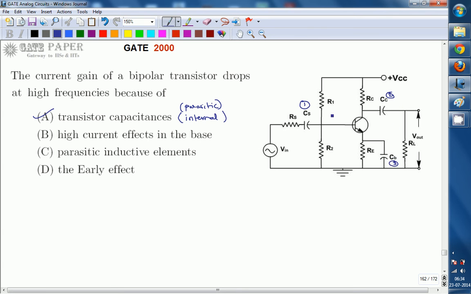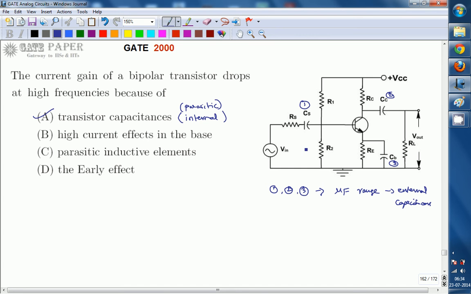These three are treated as external capacitances, which are in the microfarad range. At high frequencies, there will be some other capacitances existing.